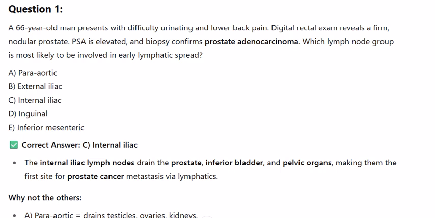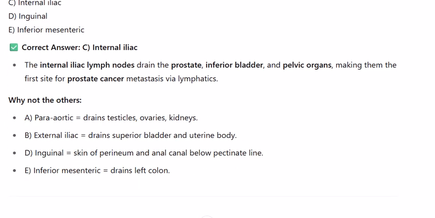A. Para-aortic, B. External iliac, C. Internal iliac, D. Inguinal, E. Inferior mesenteric. Correct answer, C. The internal iliac lymph nodes drain the prostate, inferior bladder, and pelvic organs, making them the first site for prostate cancer metastasis via lymphatics. Why not the others?